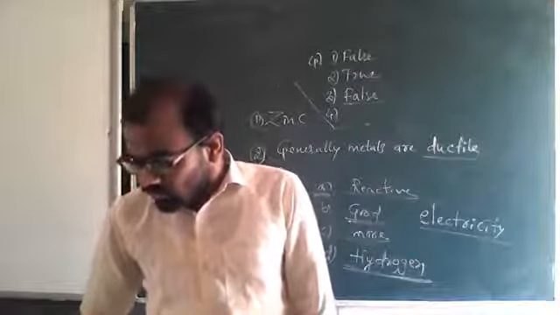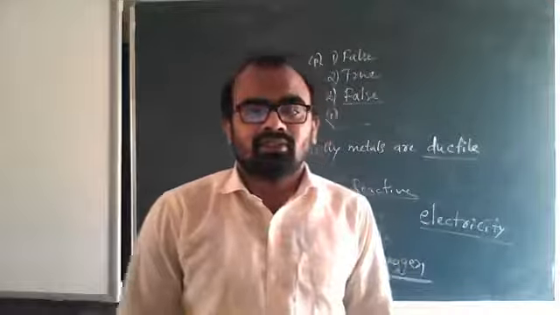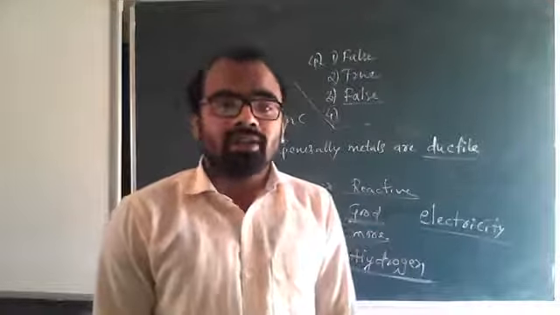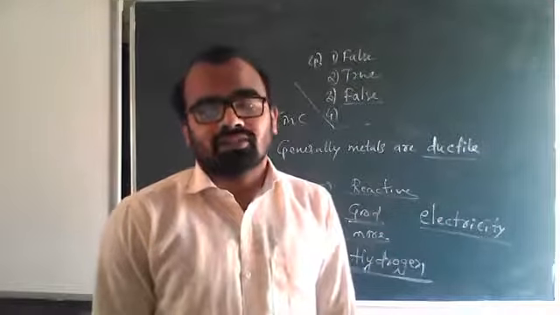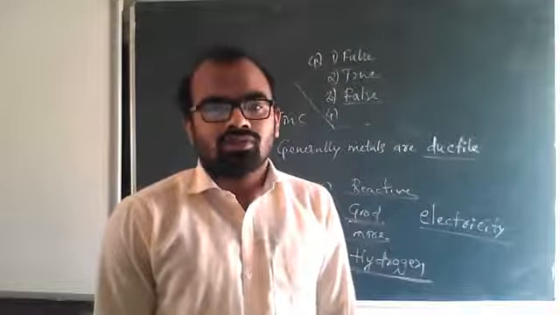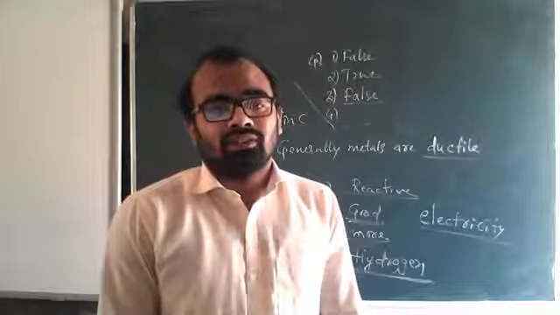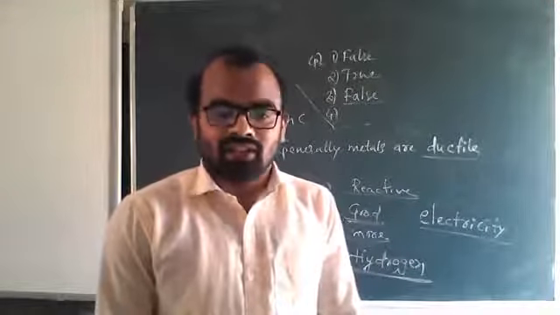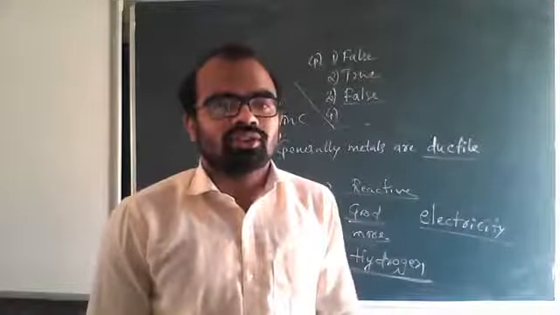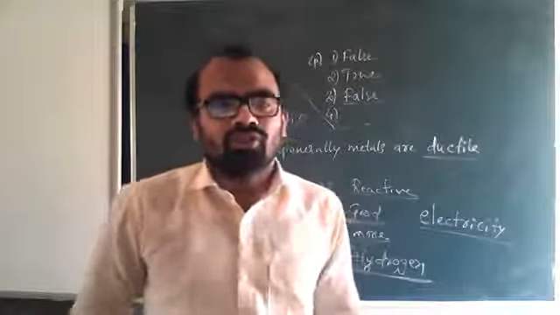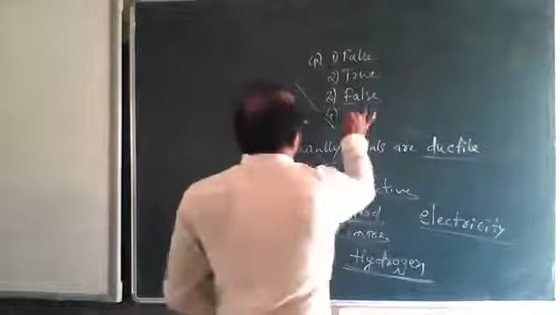So then, coal can be drawn into wires. See, coal is a non-metal. It is not malleable or ductile. So it cannot be drawn into wires. They have given that it can be drawn into wires, which means it is also false.